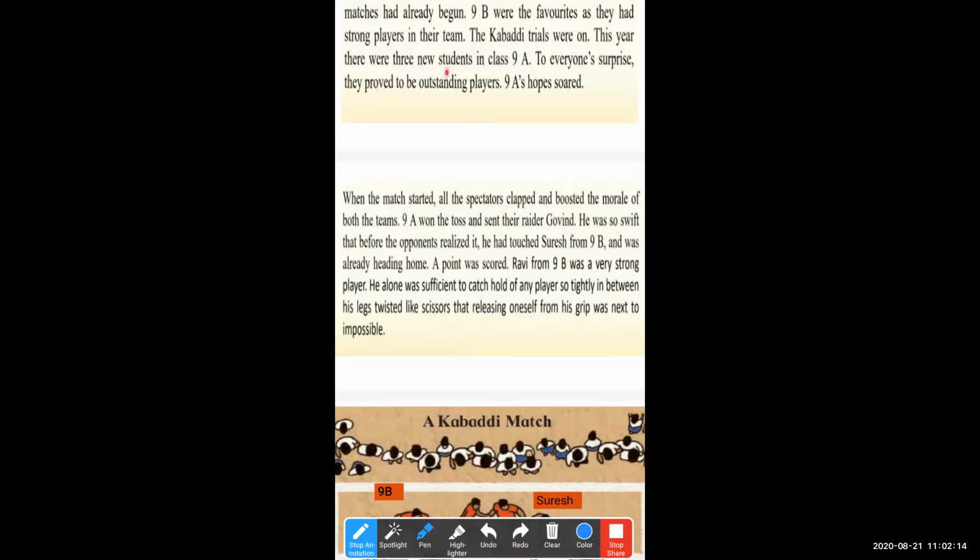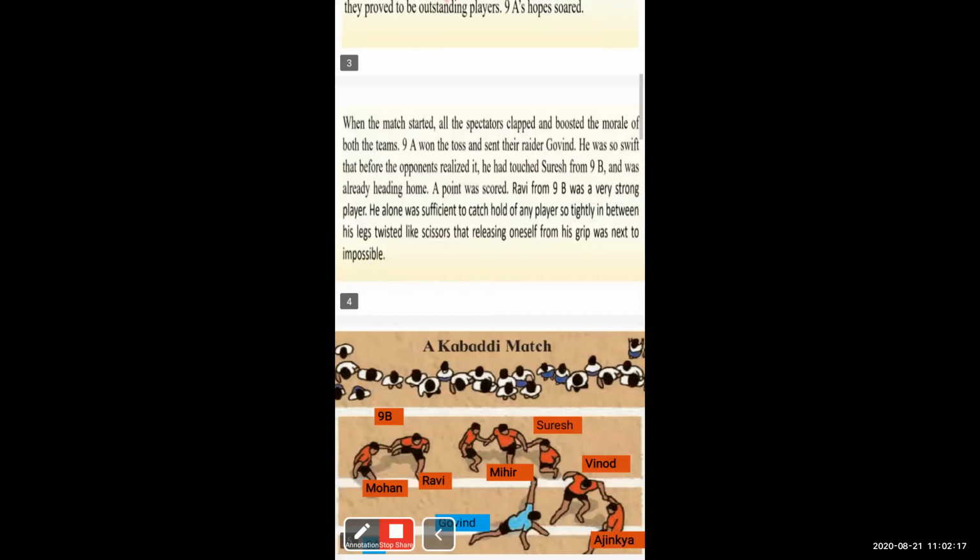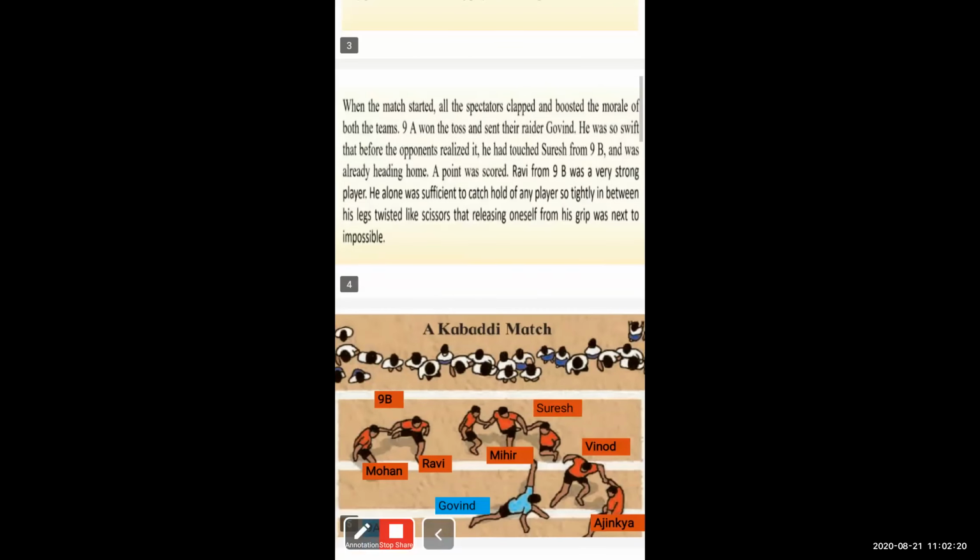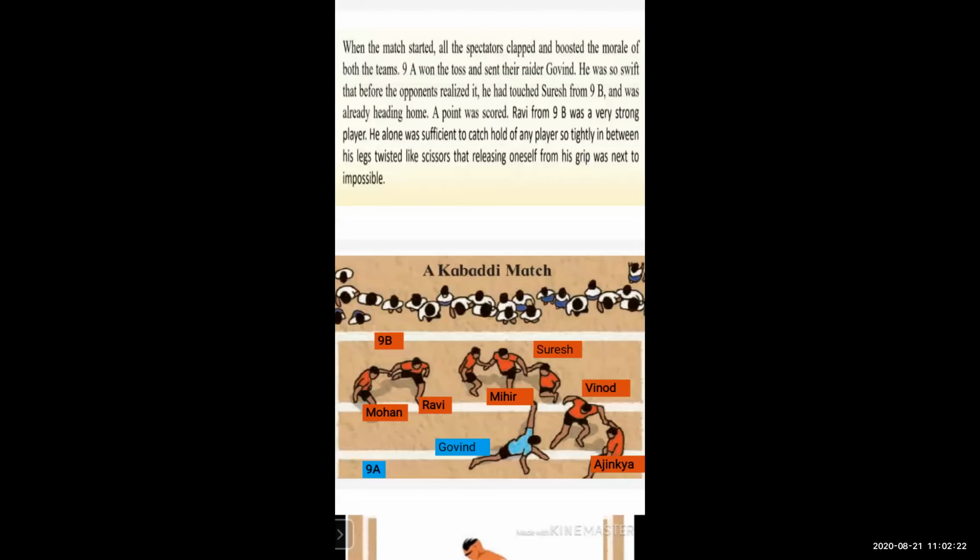So when the match is started, now Govind has to go into the opposition team. Govind is a player from ninth A, and to start the match, he has to go to the opposition team, that is ninth B. When he entered the ground of ninth B, he very quickly touched Suresh. As you can see the name over here, student, Suresh. He touched Suresh and again returned back to his ground.